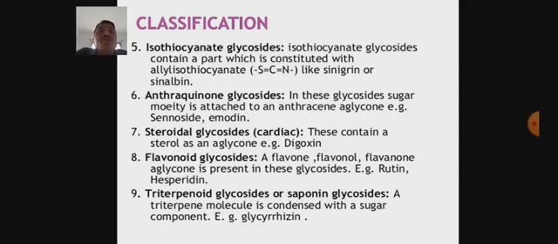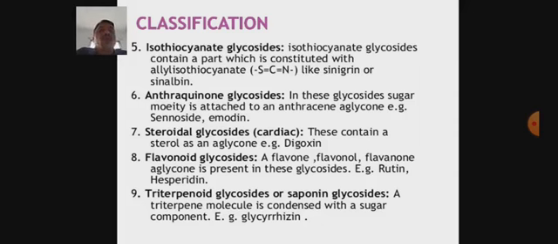Next class, anthraquinone glycosides. In this glycoside, the sugar is attached to a non-sugar moiety, and anthraquinone is the nature of the aglycone moiety. Example, sennoside or emodin. Next class, steroidal glycosides. These contain a sterol as an aglycone. Example, digoxin. Then the next class, flavonoid glycosides.